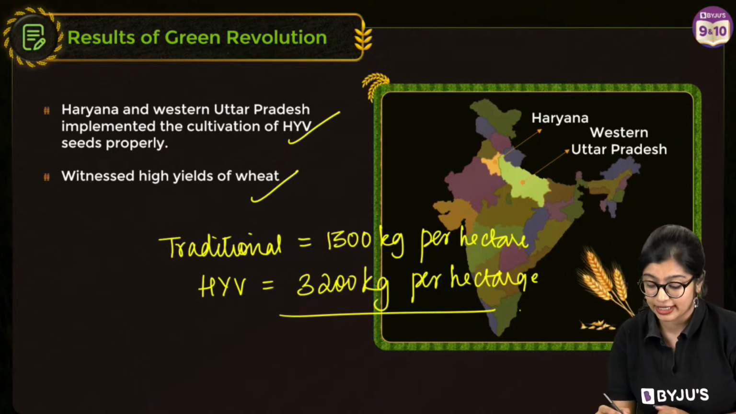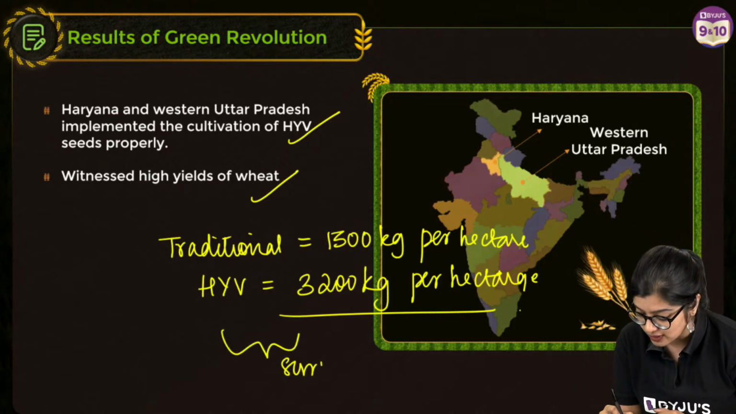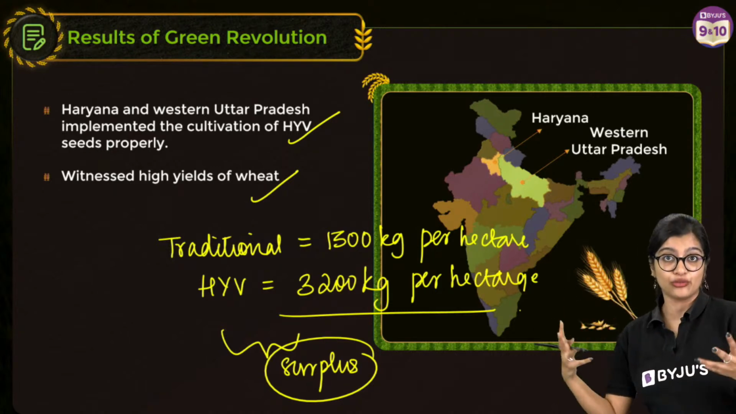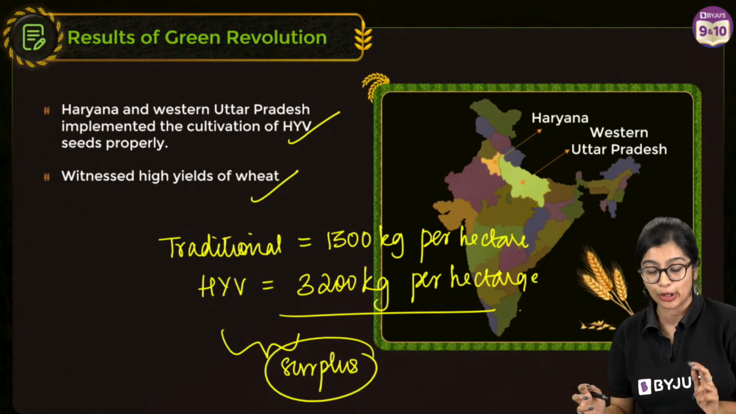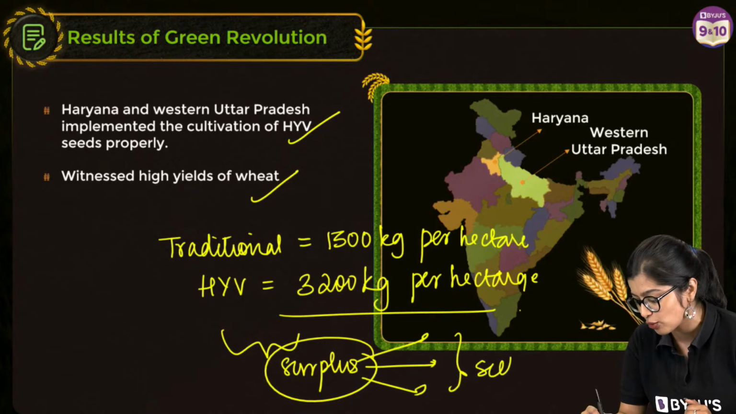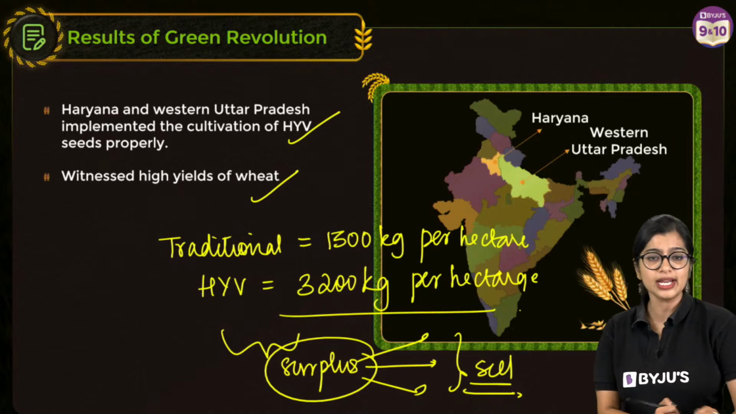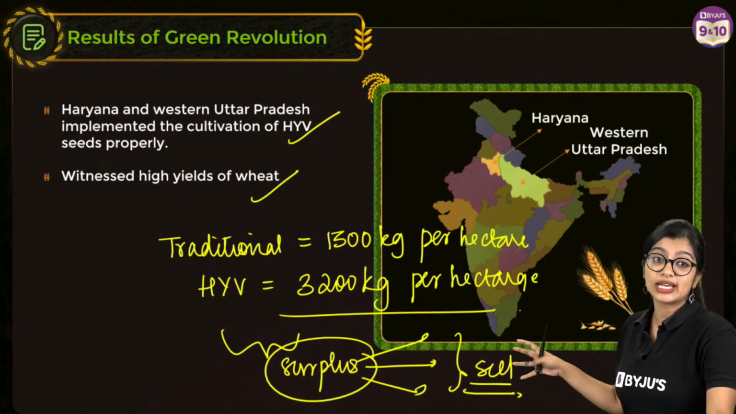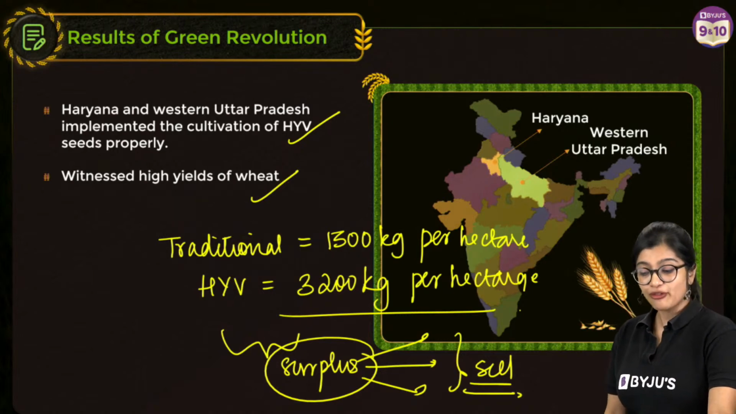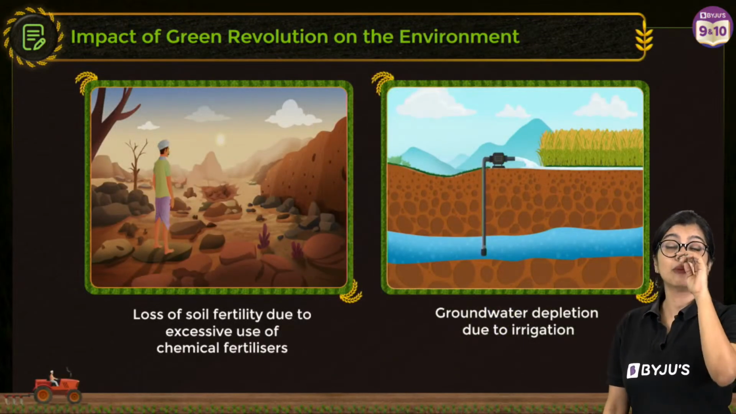Now we saw that in this particular case, they built a large surplus. That means there was a lot of extra that they were producing, which means that with all this extra, they could sell and make money in the market, right? So this right here is how modern farming methods were implemented. But of course, like I said, it came with a price.